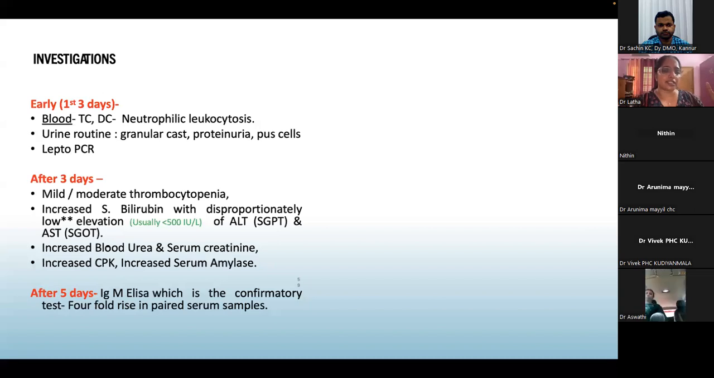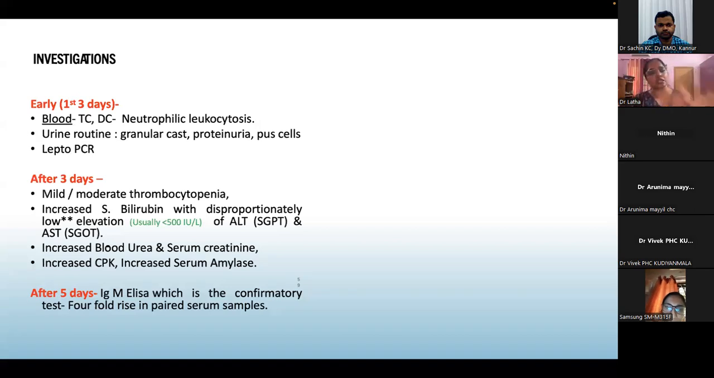After 3 days, there will be mild to moderate thrombocytopenia, an increase in serum bilirubin with disproportionately low elevation of liver enzymes. Usually it will be less than 500, but you can see up to thousands also. There is an increase in blood urea and serum creatinine, an increase in creatine phosphokinase and an increase in serum amylase. This is associated pancreatitis. After 5 days, or you can always send it by 7 days, at the time of discharge, an IgM ELISA can be done as a confirmatory test.